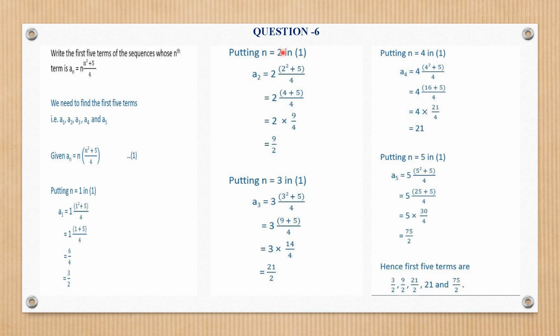For the second value, A2, put n is equal to 2, and you can work it out from here. Be careful with this, that n will be placed here. 2 square. For A3 it will be 3 square. For A4 it will be 4 square, and n is here and here. So 4 times 4 square plus 5. Not in the power. And for n equals 5 it is 5 into 5 square plus 5. See the pattern where the value of n is to be placed. So A2 is 9 by 2, A3 is 21 by 2, A4 is 21, and A5 is 75 by 2. And we get the first 5 terms as this. So it's very easy.